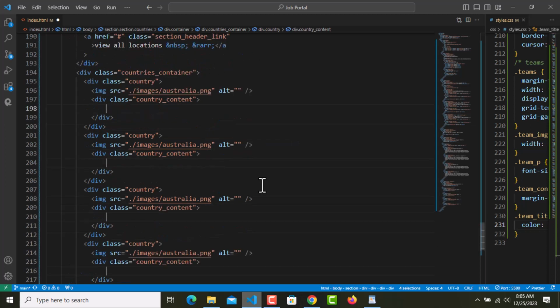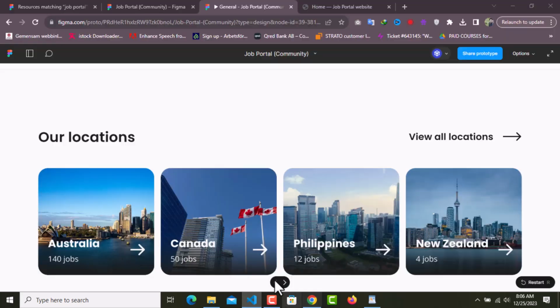And inside we have 2 child elements, one for the text and one for the arrow.